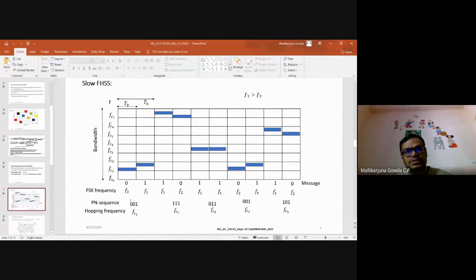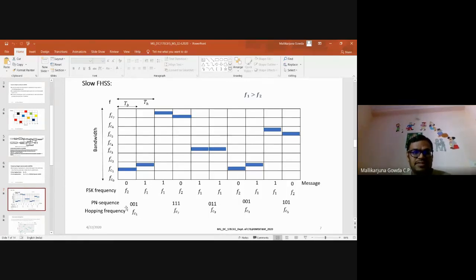Then I use here a 3-bit pseudo noise sequence generator. I took this random sequence: first 001, then 111, 011, 001, then 101. It is 3-bit, no? Starting from 3 zeros to 3 ones. For each pseudo noise sequence, there will be one hopping frequency. Starting from 000, I can denote it as FC0, then FC1, FC2, and so on up to FC7.